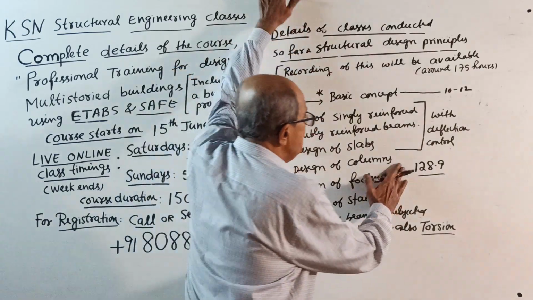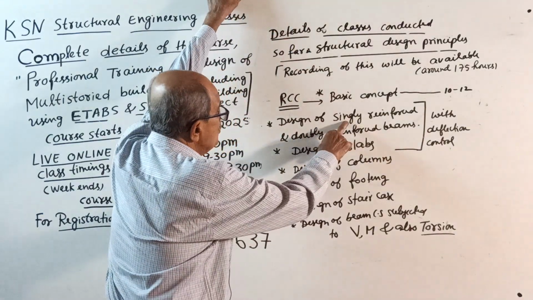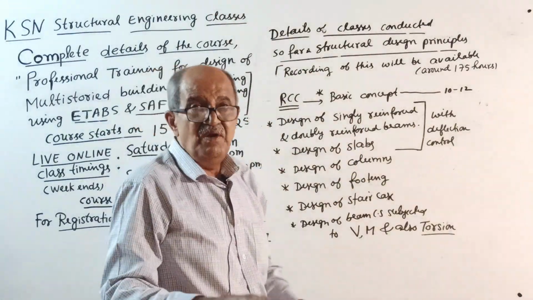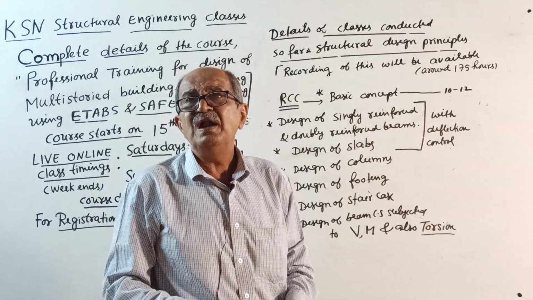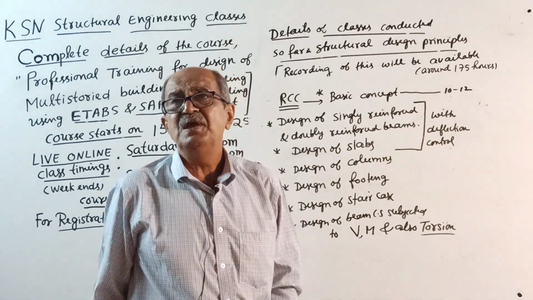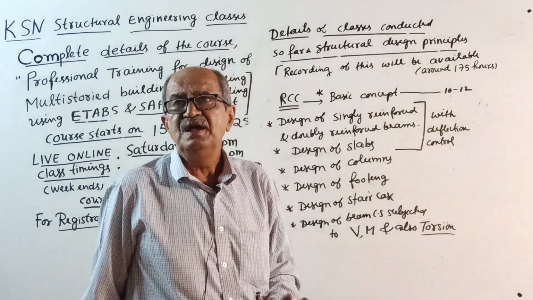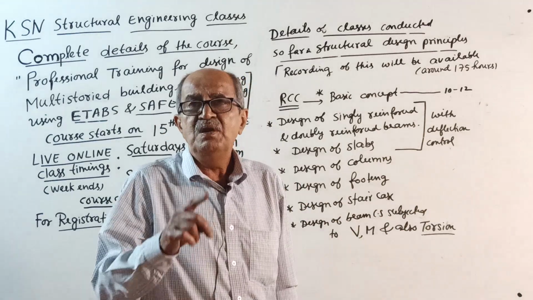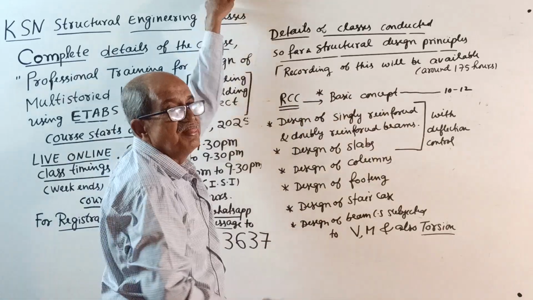Or when you go to the RCC part, single end post beam, WA end post beam, slabs, etc., I will tell a little later how you are designing. The result will come there. What is the AST required? What is the ASC required? For a beam, if single end post section, only AST required. WA end post, AST and ASC required. I will explain later. I will first take up the same question which we solved in this class.